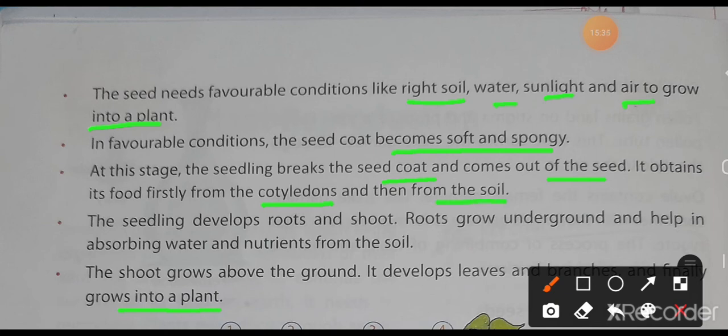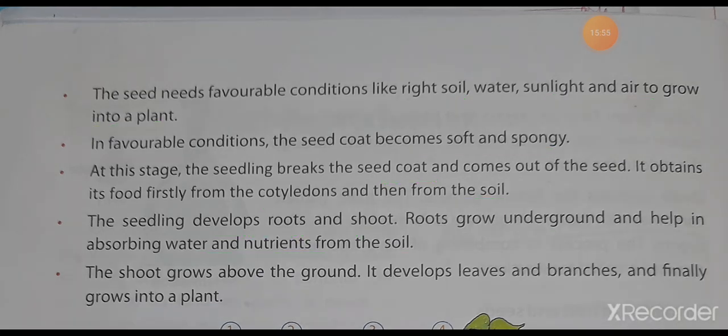After that the seedling develops roots and shoots, and these roots grow underground and help in absorbing the water and the nutrients from the soil. And the shoot part grows above the ground and develops the leaves and the branches, and finally it grows into a new plant. So this is the process of germination.